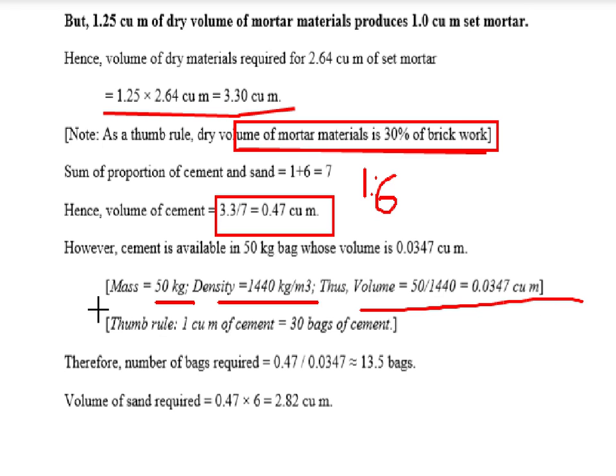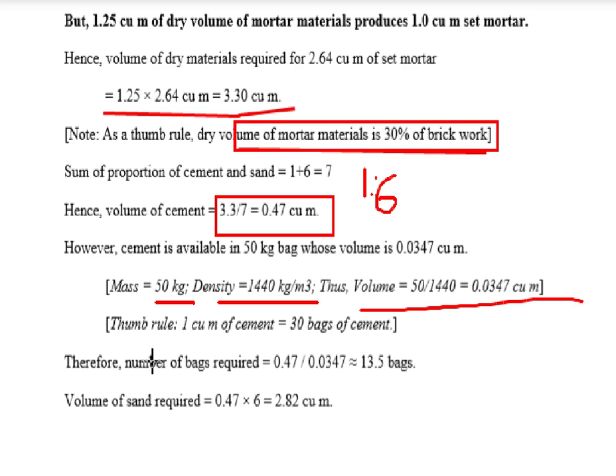So again a thumb rule for laymen: 1 cubic meter of cement will contain 30 bags of cement. If you have to construct a 1 meter width, 1 meter height, 1 meter length cube of cement, you require 30 bags of cement. It means 1500 kg, 1.5 ton of cement is required for 1 meter cube of concrete.